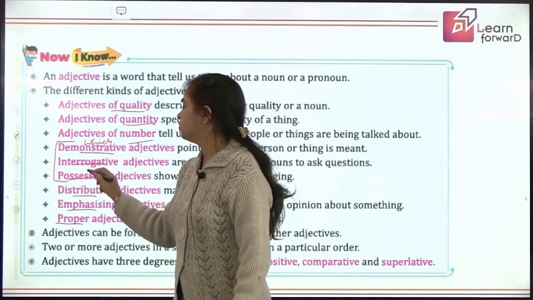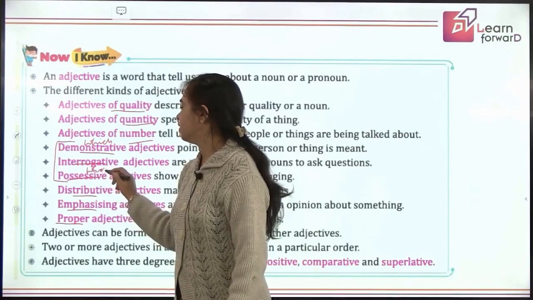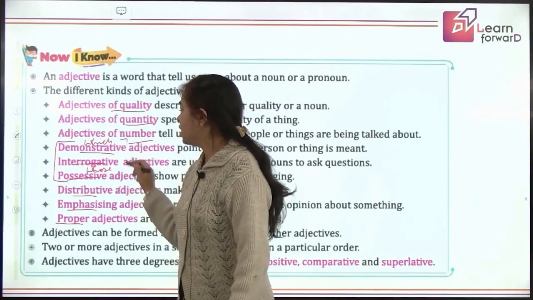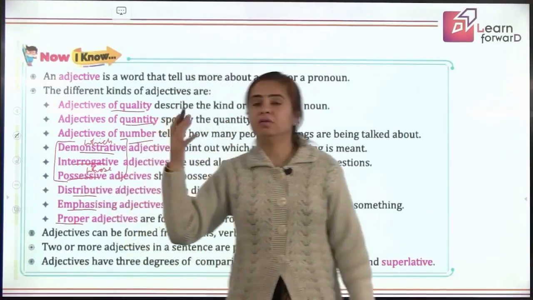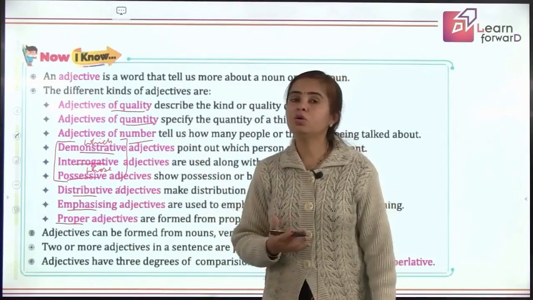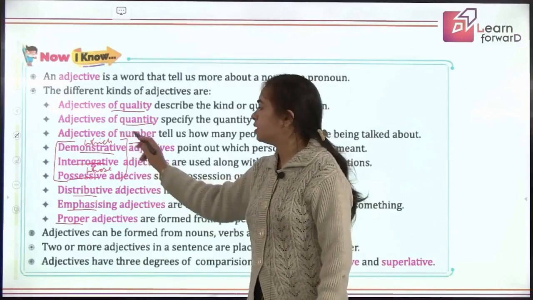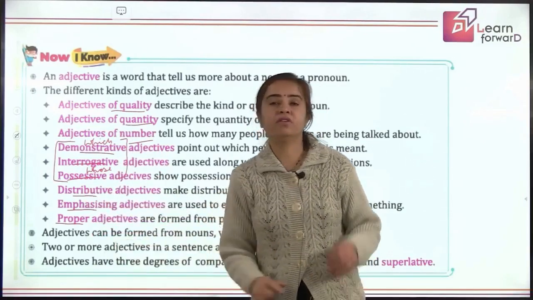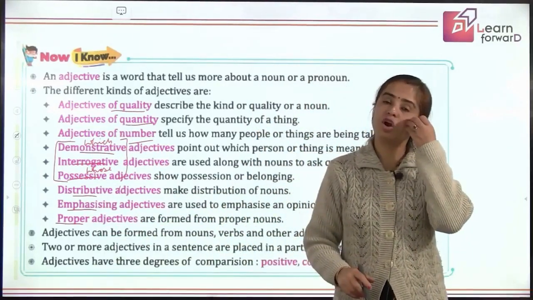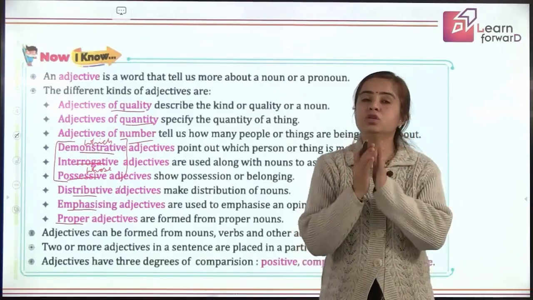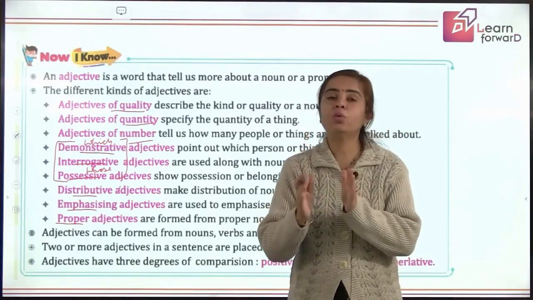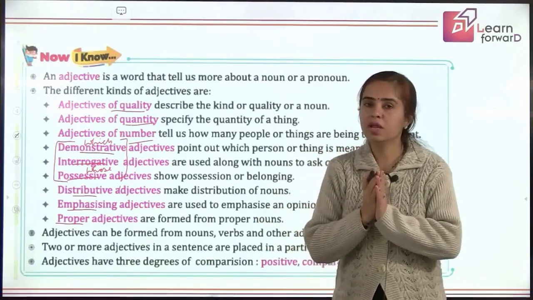Interrogative are question words, and possessive adjectives give an answer to whose. They must be followed by a noun to make them adjectives. This is for sure. Okay. So please remember, any interrogative word, that means any question word, will not be an adjective. The thing to remember is there should be a noun immediately after it. Okay.